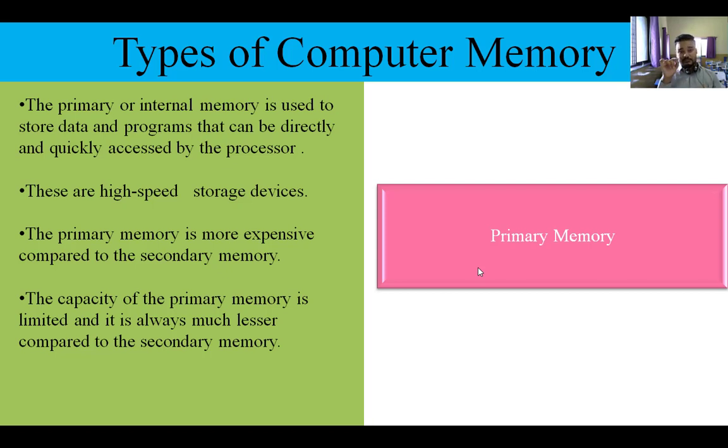Suppose you are drawing a painting in MS Paint, then when you have not saved it, that painting will be saved in the primary memory. Remember, these memories are of very high speed, because all the processing is done using primary memory. If your primary memory is large, your computer speed is also high.